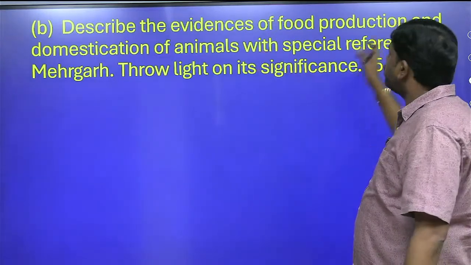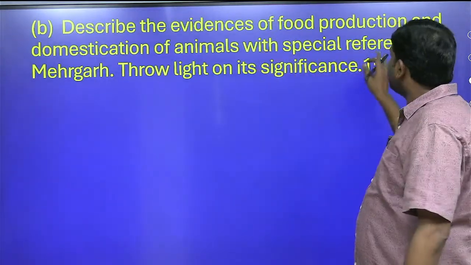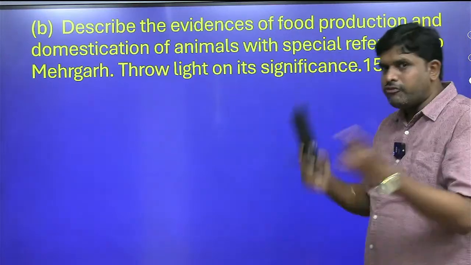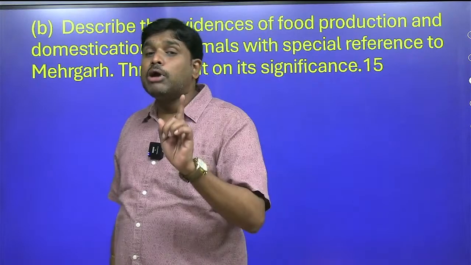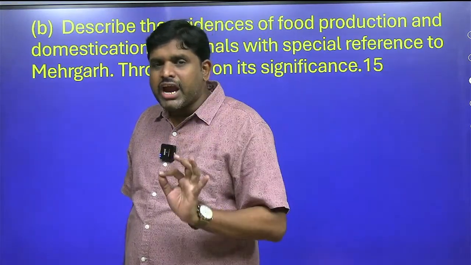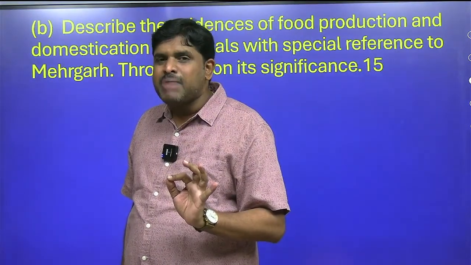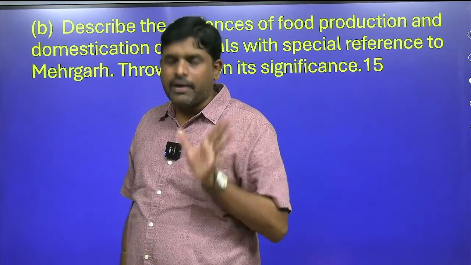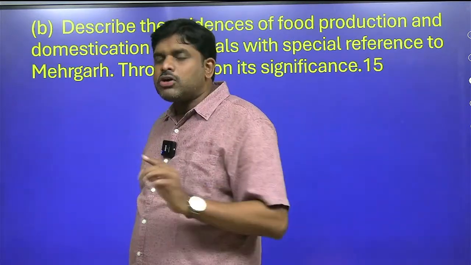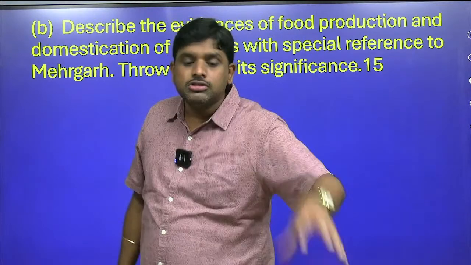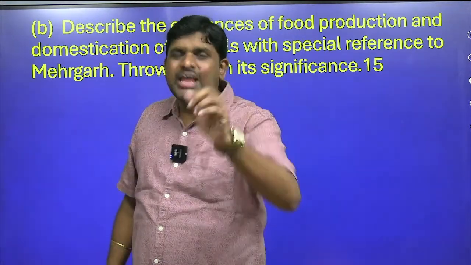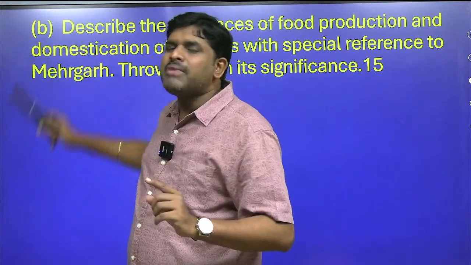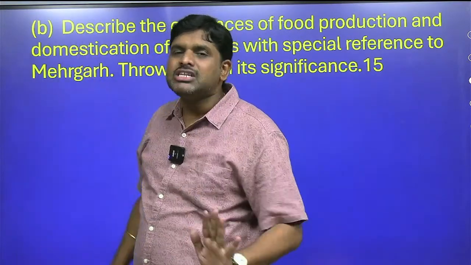Describe the evidences of food production and domestication of animals with specific reference to Mehergar. If you remember, in Neolithic sites which we discussed in archaeology, we discussed Mehergar, Balochistan province. It is located in Balochistan province of today's Pakistan, very near to Quetta. It is very unique because nearly 32 mounds were excavated in Mehergar. Mainly we got farming evidences and domestication of animals evidences.